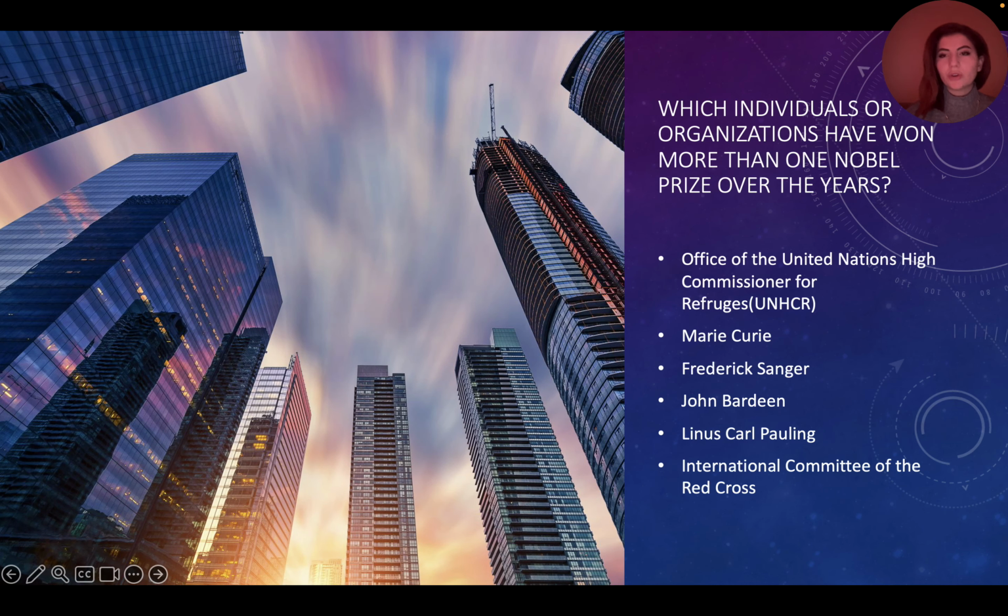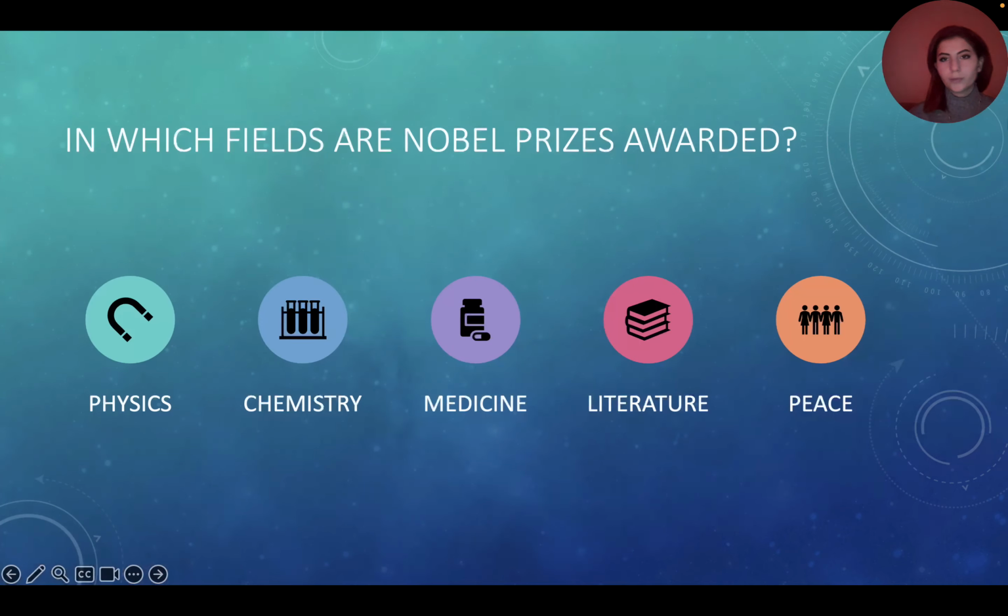I wish to mention individuals or organizations that have won more than one Nobel Prize over the years. There are too many instances of this. Just one of them, the Office of the United Nations High Commissioner for Refugees. The second one is Marie Curie, whom we talked about. The third one is Frederick Sanger, and the fourth one is John Bardeen. The fifth one, Linus Pauling, and the sixth one, the International Committee of the Red Cross.